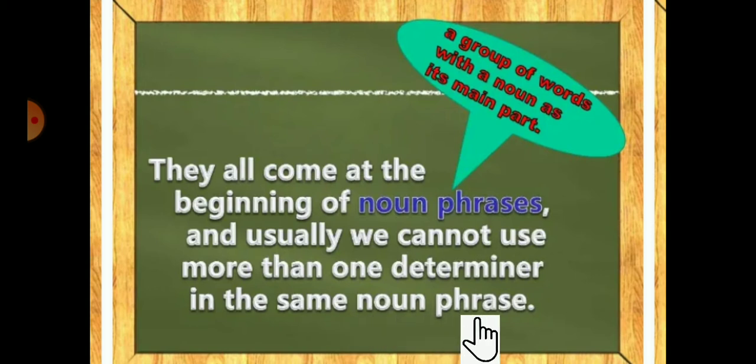If there is a noun phrase, we don't add more than one determiner. While writing a sentence, we should use only one determiner in front of the noun or in front of the group of words which has the noun as its main part. Understood, student? Very simple words and a very simple meaning of determiners are given here on the slide, so kindly note it down in your notebook.